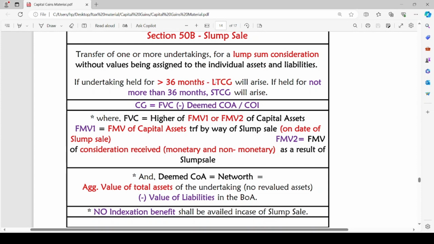FMV2 means fair market value of consideration received, either monetary and non-monetary, as a result of slump sale. Higher of FMV1 or FMV2 is taken as full value of consideration on transfer of such capital assets.